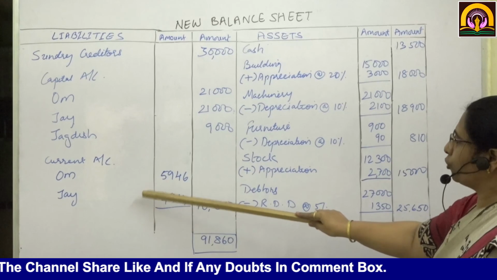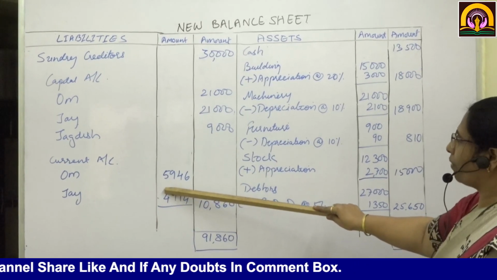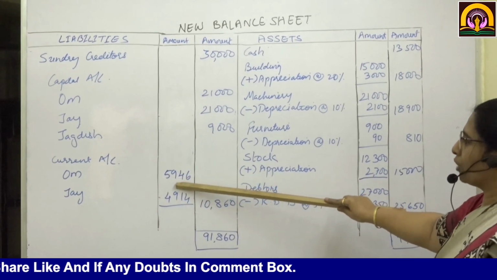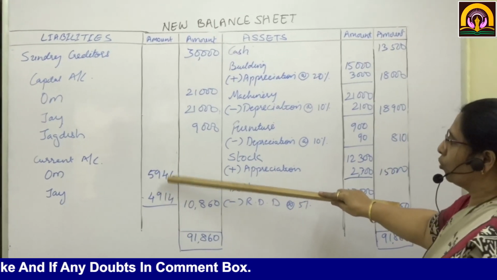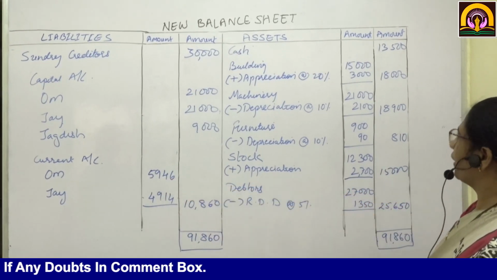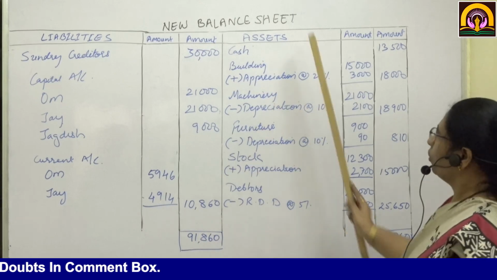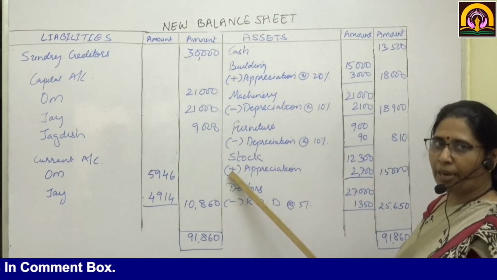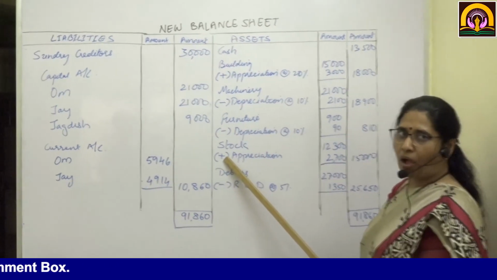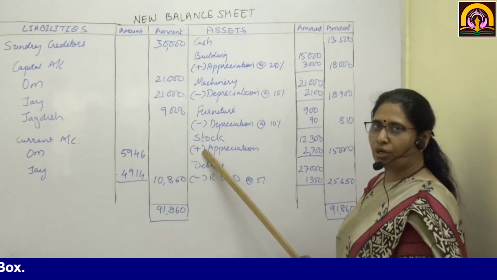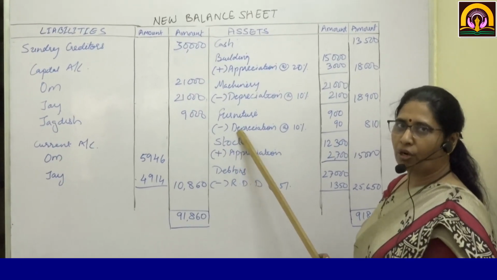Okay, I have prepared and shown you how these balances come, because when we are asked to prepare current account, we do all the adjustment in the current account. So here we have completed chapter number 3 of reconstitution of partnership, admission of a partner.